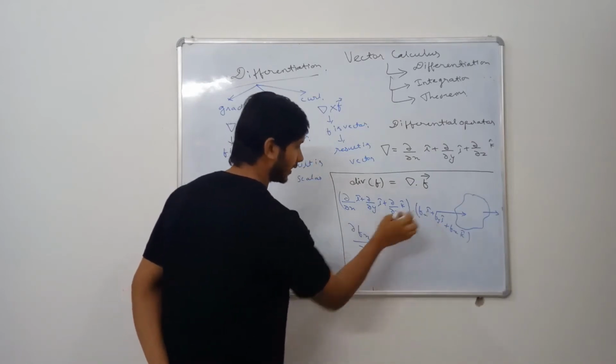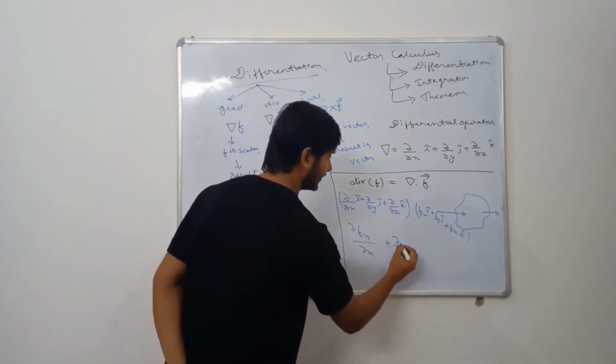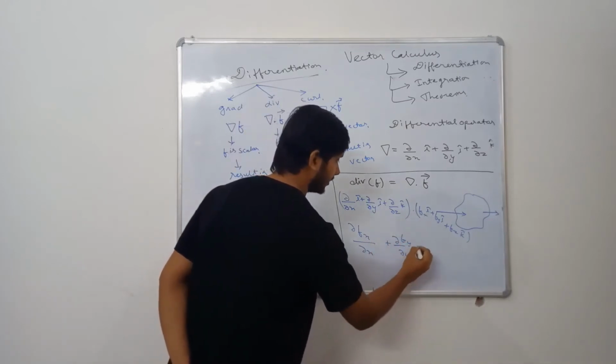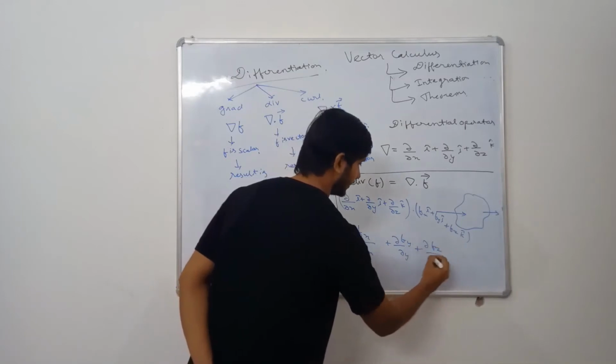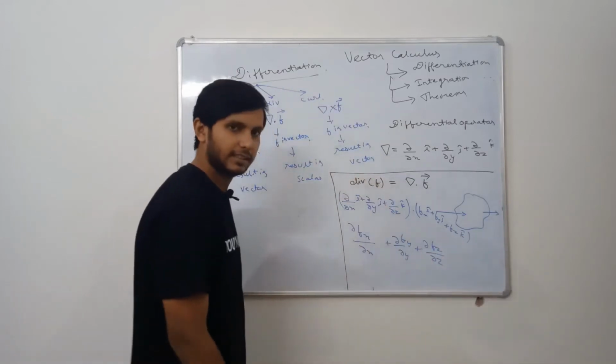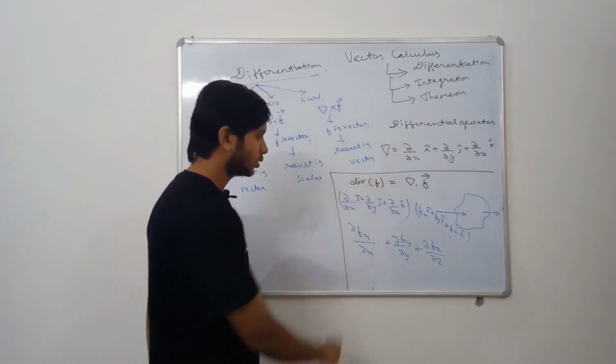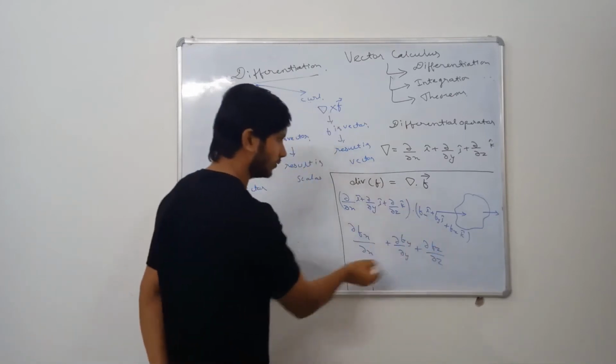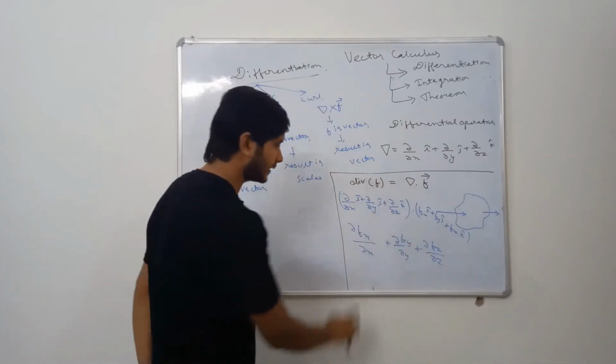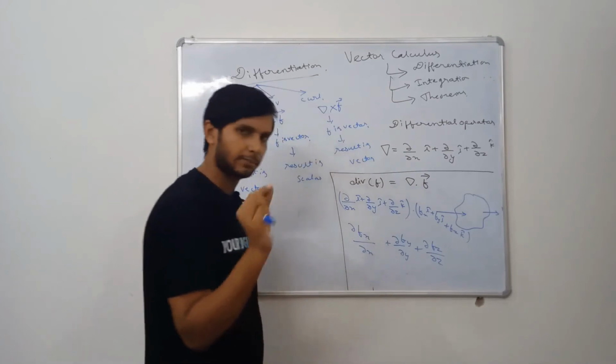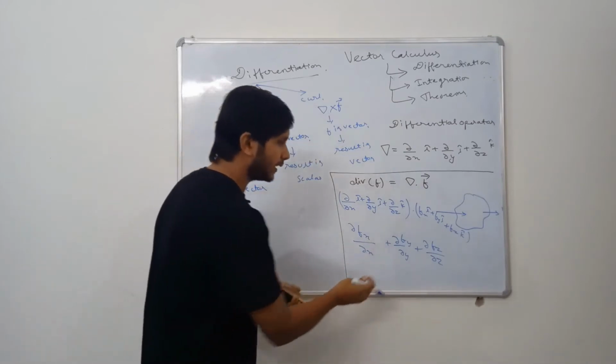Okay, i dot i becomes 1, and then del fx by del x, del fy by del y, del fz by del z. Only a simple thing. Okay, that will be the resultant. So this is the answer of divergence of F vector. That's a scalar.